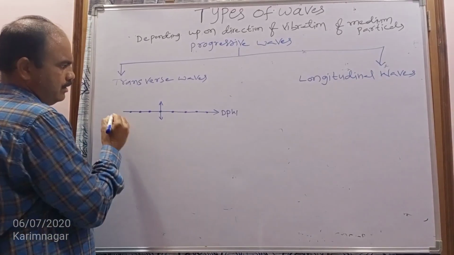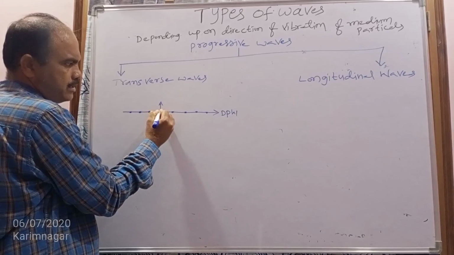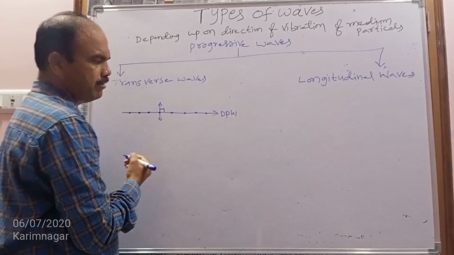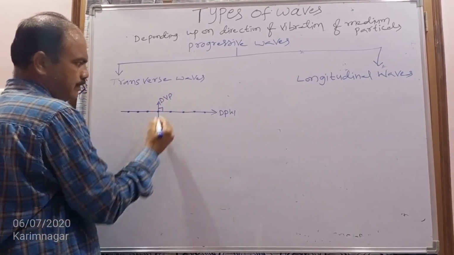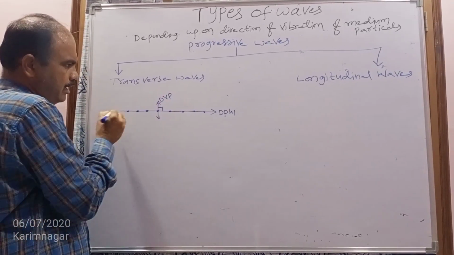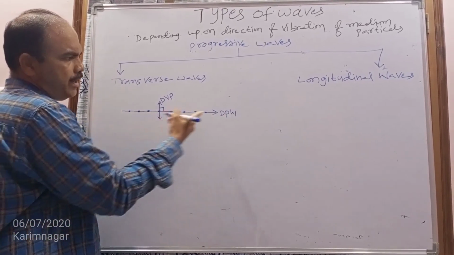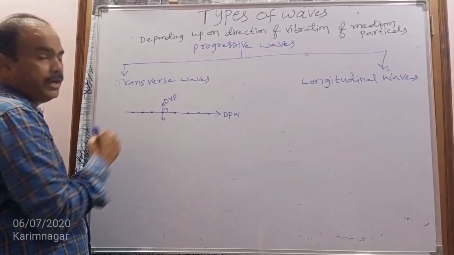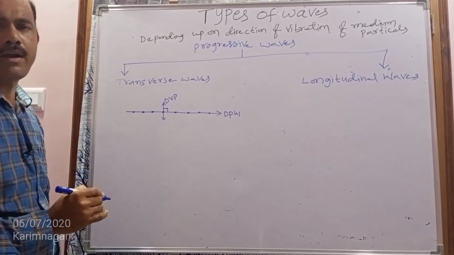The direction of vibration of particles is perpendicular to the direction of propagation of the wave. Such type of waves are called transverse waves.